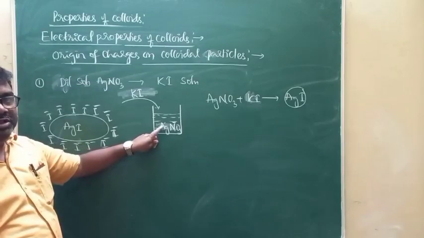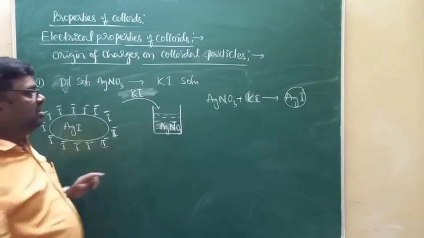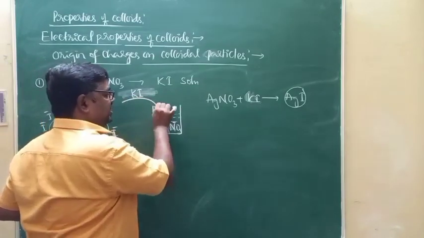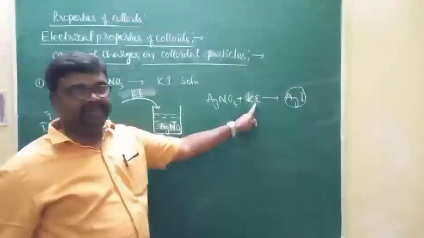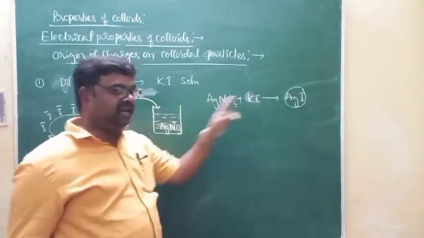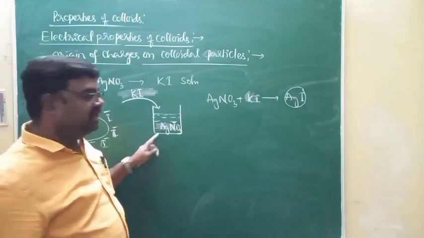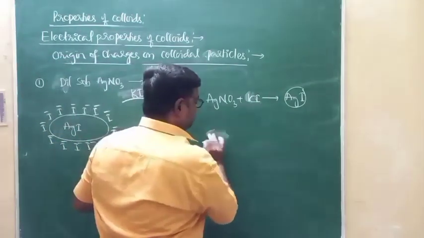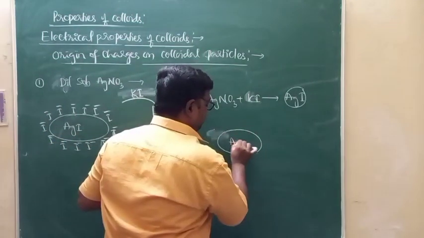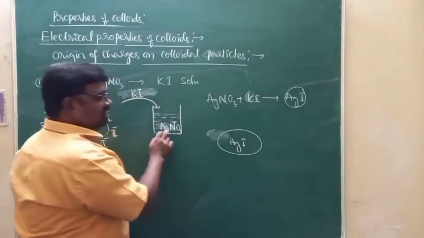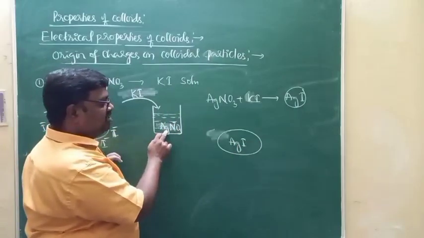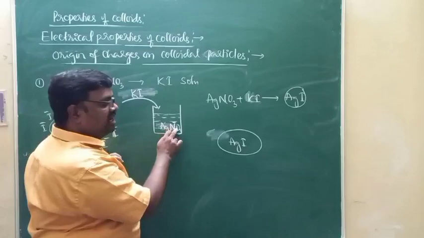I'm going to take a dilute solution of silver nitrate in the beaker. To this, I'm going to add potassium iodide. Yes, the same reaction takes place. That results in the formation of silver iodide in the beaker. Now, this silver iodide in the beaker is in contact with Ag plus ions and NO3 minus ions.